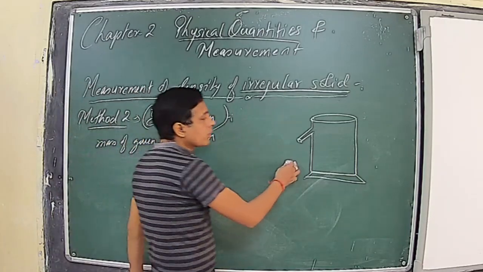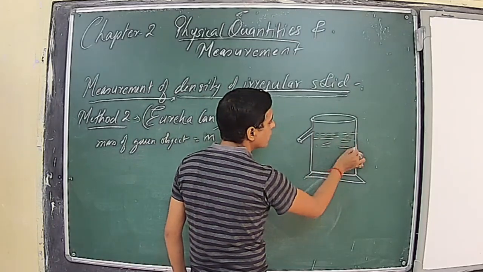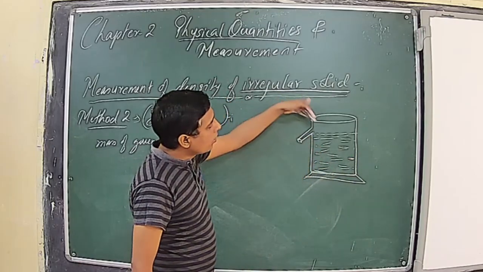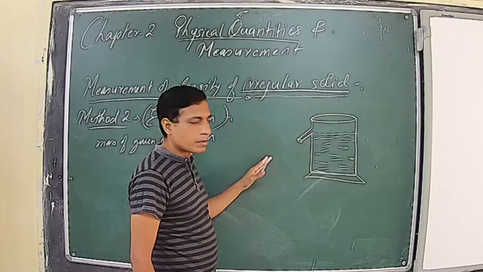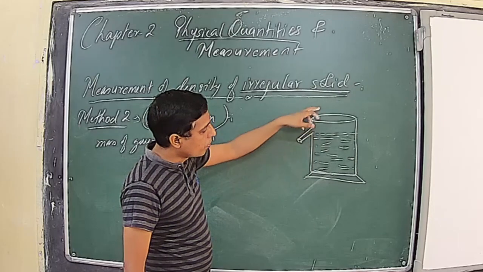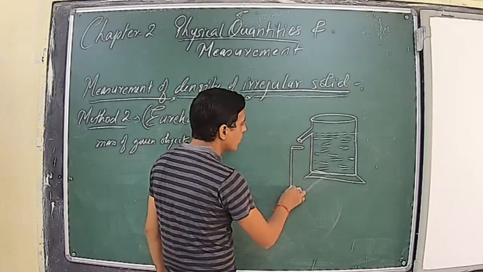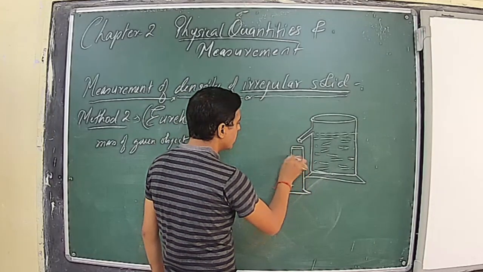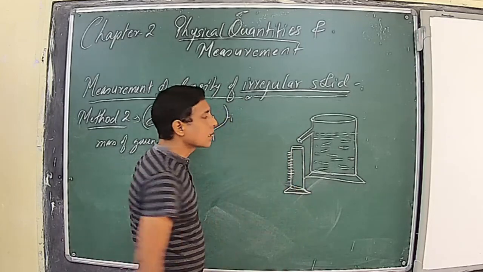Now, what you will do, you will fill this Eureka can with water up to the neck of the spout. If you fill even a little more water, it will overflow through this spout. So just up to the neck we have poured water in this Eureka can. And just at the mouth of this spout you will place a measuring cylinder. An empty, very dry measuring cylinder.